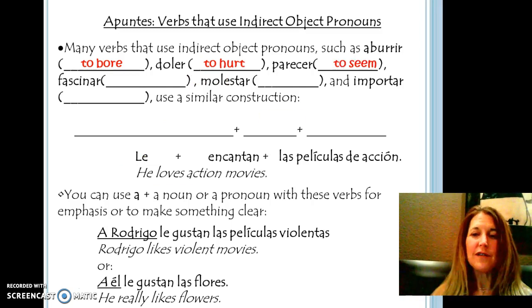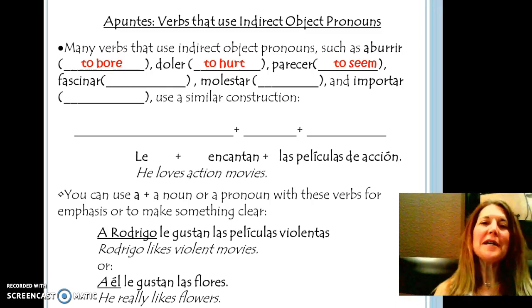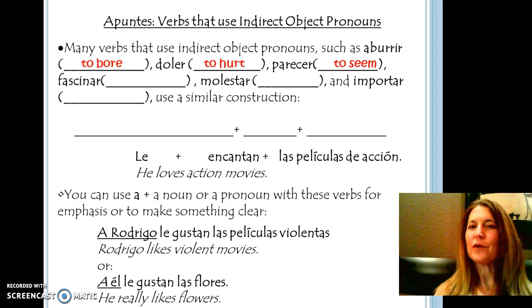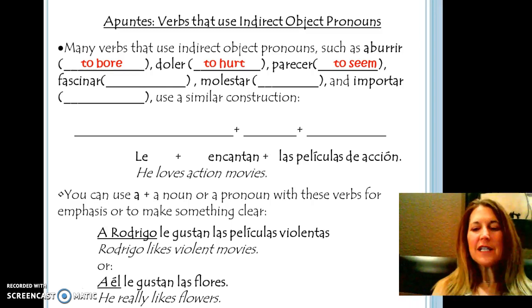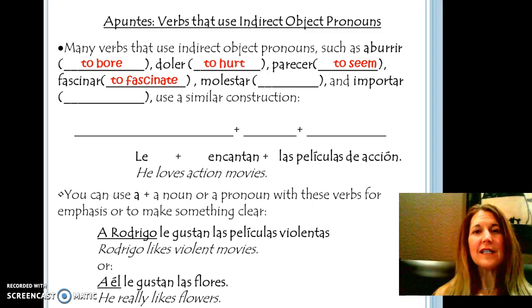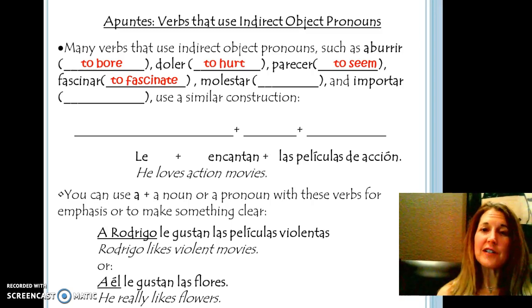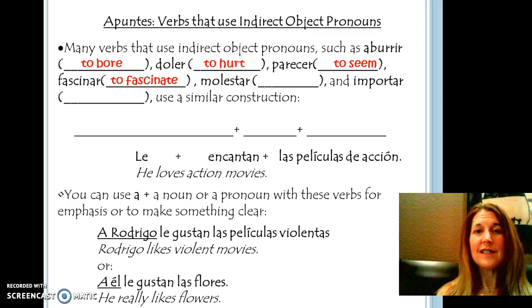We can also say parecer, which is to seem. That allows you to give an opinion about something. Me parece aburrida la clase de inglés. We would never say, me parece aburrida la clase de español. ¿Correcto? Sí. The next one is fascinar. Me fascinan las películas de acción. So that would just be saying that action movies fascinate me. I could ask you the question, ¿te fascinan las películas de acción? And you would either say, sí, me fascinan, or no, no me fascinan.